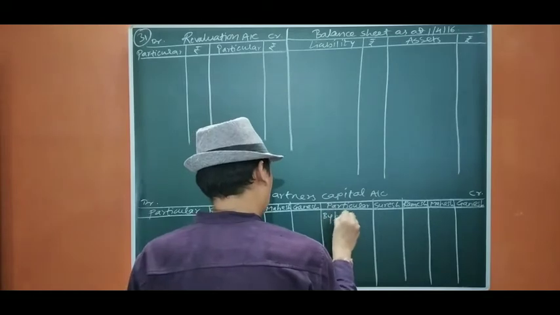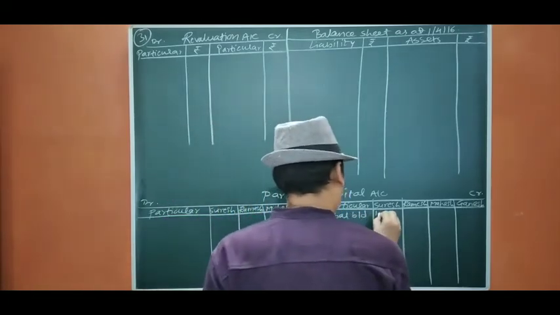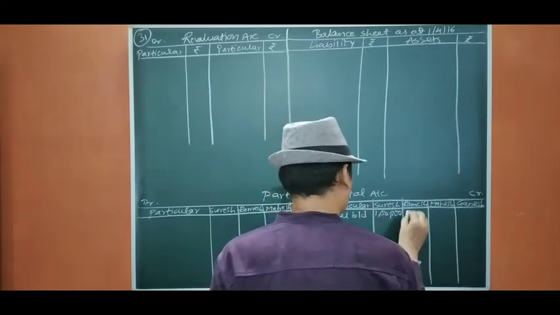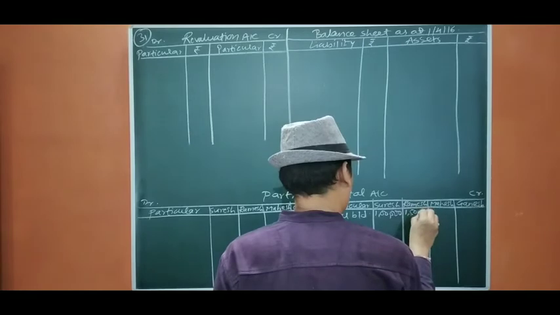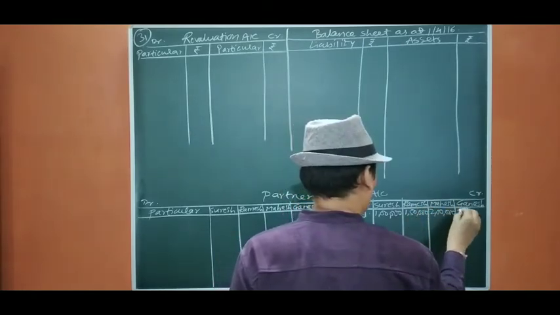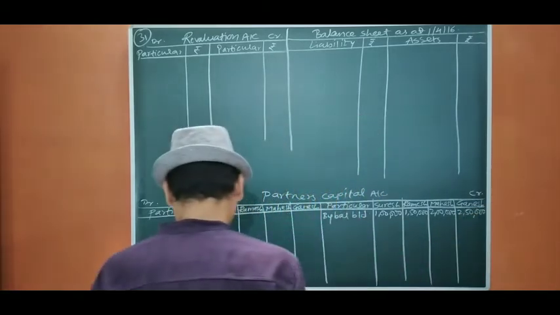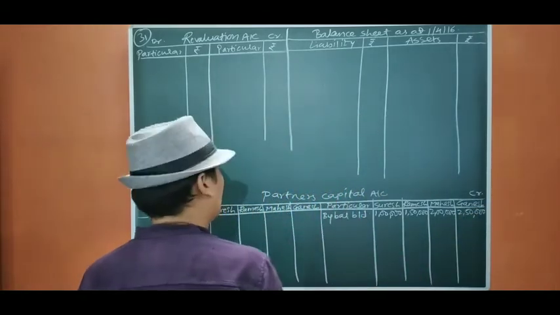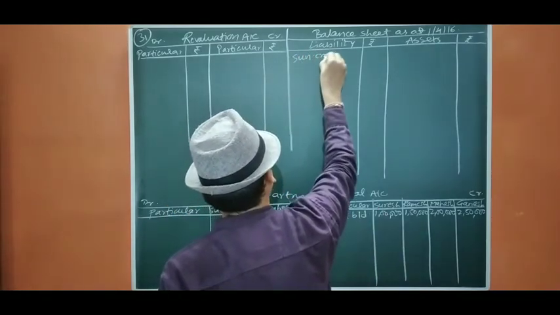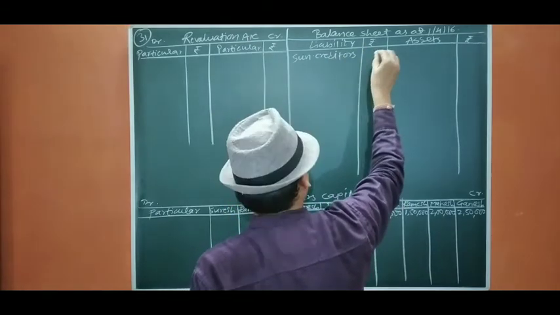By balance, 1,50,000, 2,50,000. Okay, this is capitals. Now creditors, we don't have any adjustment, so the creditors amount is 1,70,000.